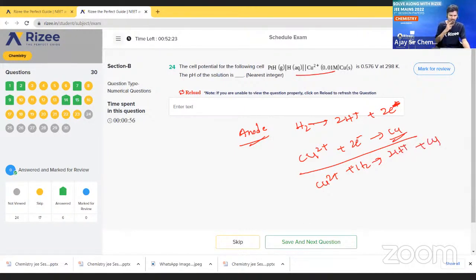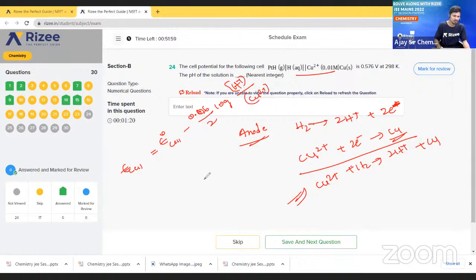So the equations all came, and we know the formula of E cell. E cell is equal to E naught cell minus 0.06 by 2 log H plus by Cu2 plus.